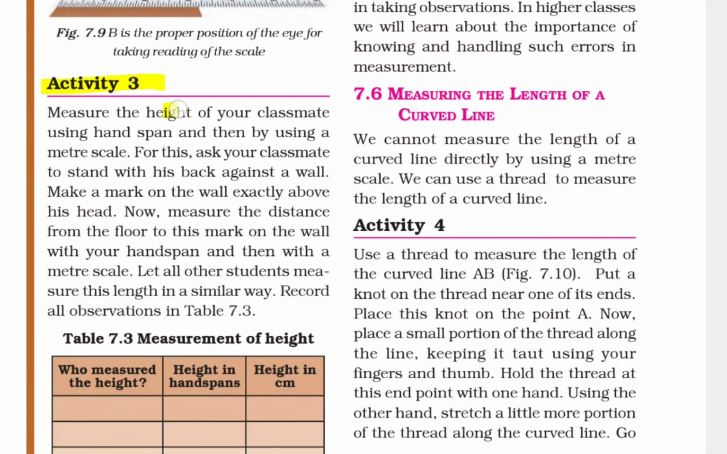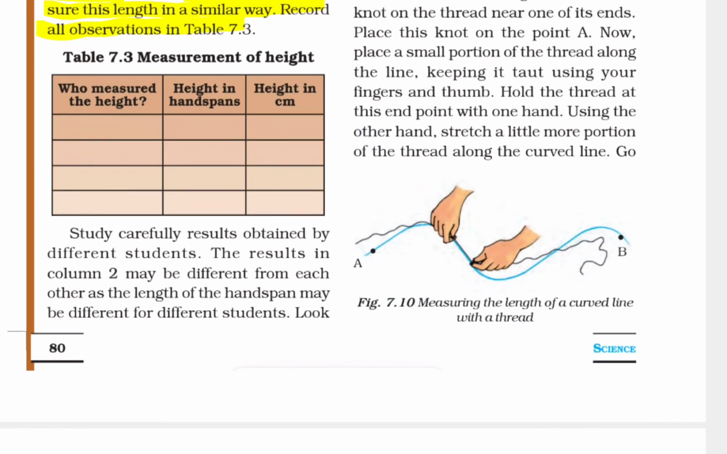Activity 3. Measure the height of your classmate using handspan and then by using a meter scale. For this, ask your classmate to stand with his back against a wall. Make a mark on the wall exactly above his head. Now, measure the distance from the floor to the mark on the wall with your handspan and then with a meter scale. Let all other students measure this length in a similar way. Record all observations in table 7.3. Study carefully the results obtained by different students.